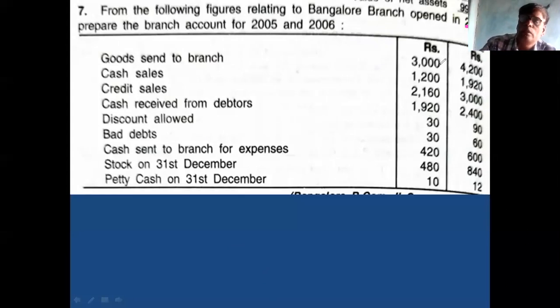In the year of opening, there are no opening balances. Remember this point. This is the point you remember.